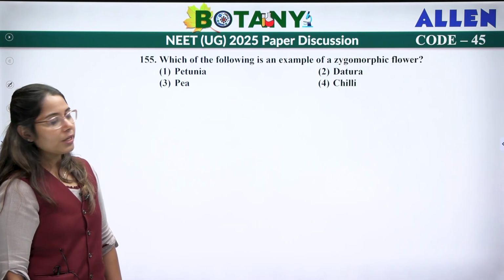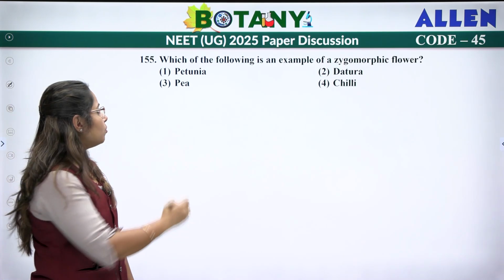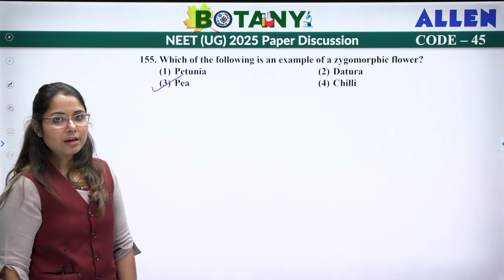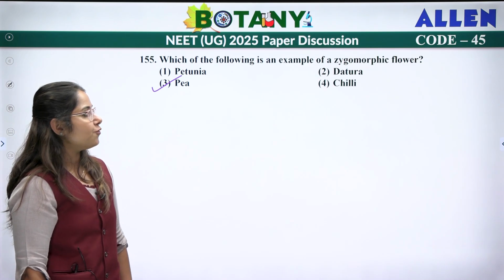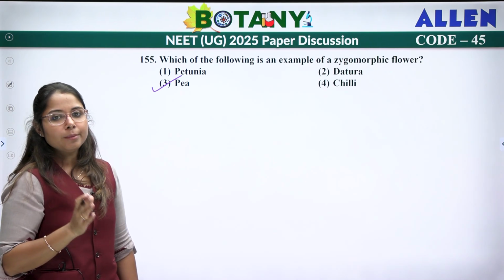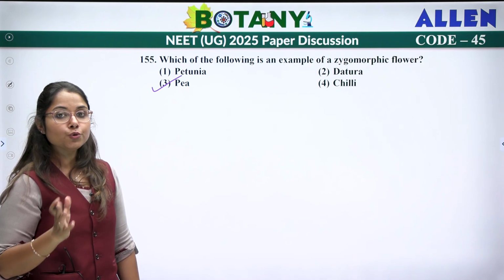Next, which of the following is an example of zygomorphic? Zygomorphic is P. Petunia, datura and chili are actinomorphic. Zygomorphic is the one where a single plane passing through the center can divide the flower into two equal halves.